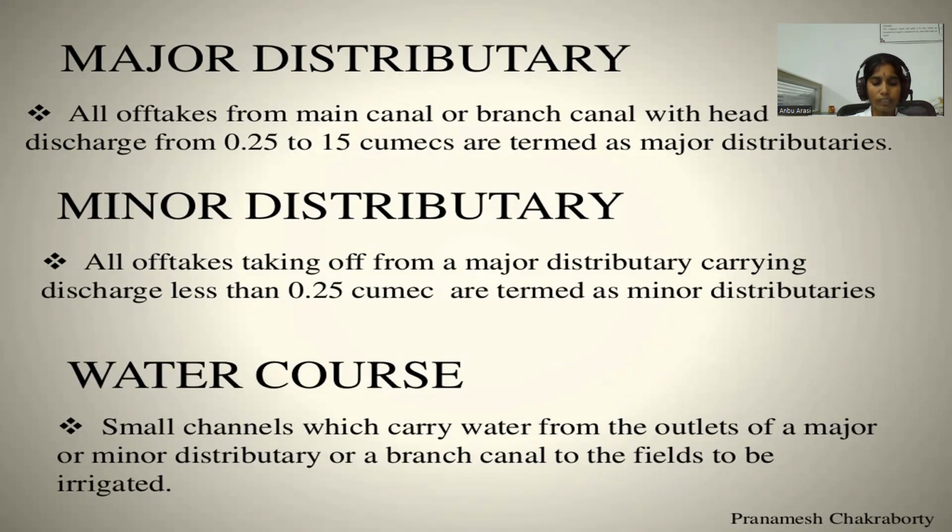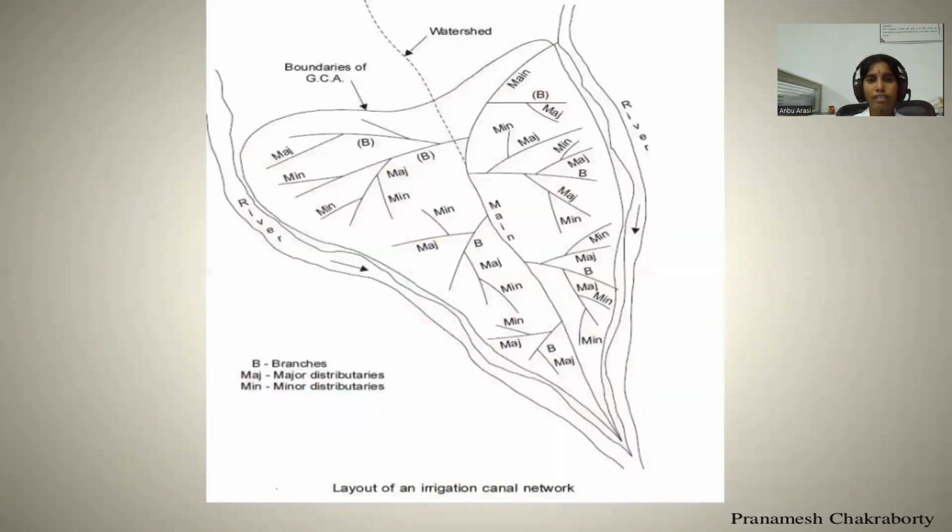Watercourse or field channels. These channels are taken from the outlet of the distributary channels by the cultivators to supply water to their own lands. These channels are maintained by the land cultivators themselves. They are small channels which carry water from the outlets of a major or minor distributary or a branch canal to the fields to be irrigated.